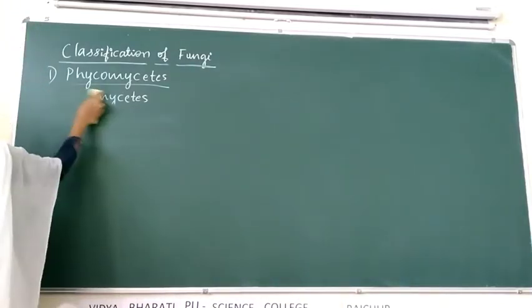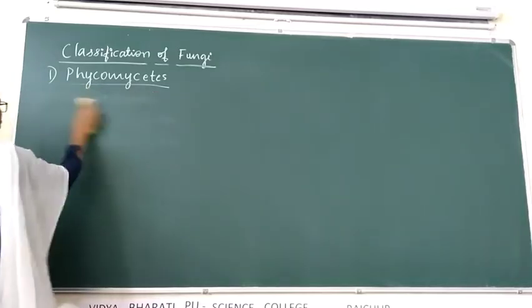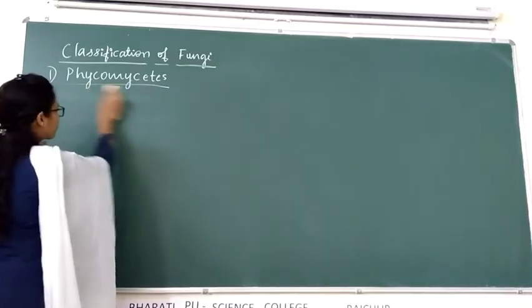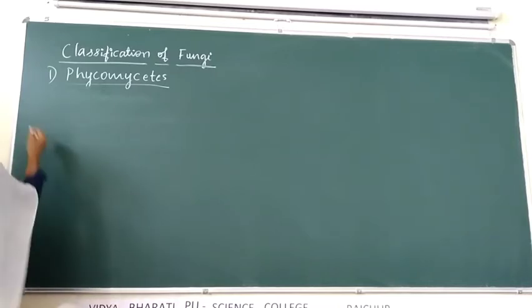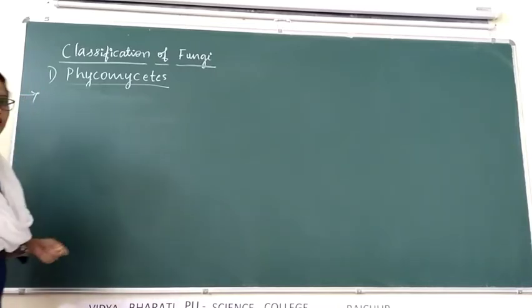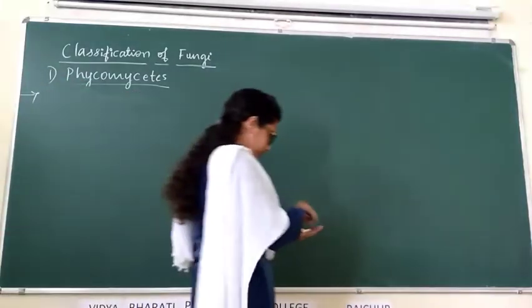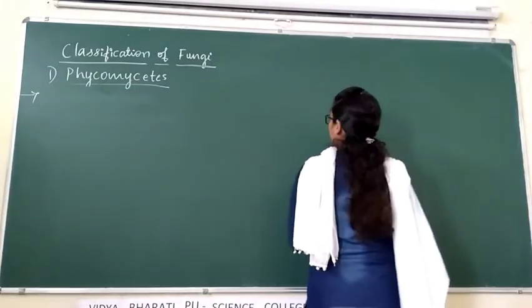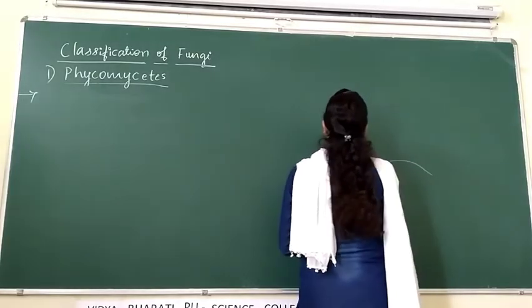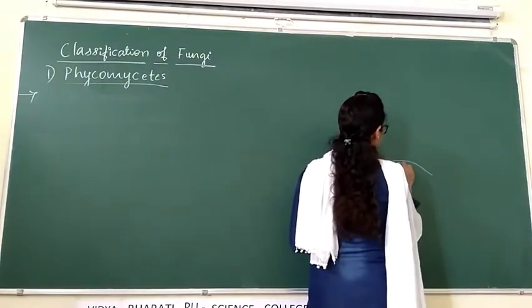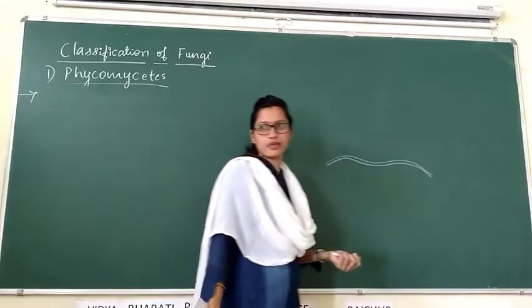First, let us discuss about the features of Phycomycetes. I draw the diagram of Phycomycetes. The best example for Phycomycetes is Rhizopus.